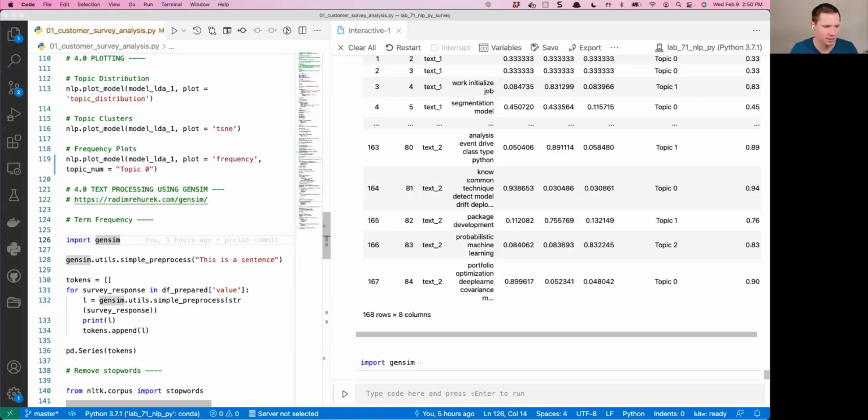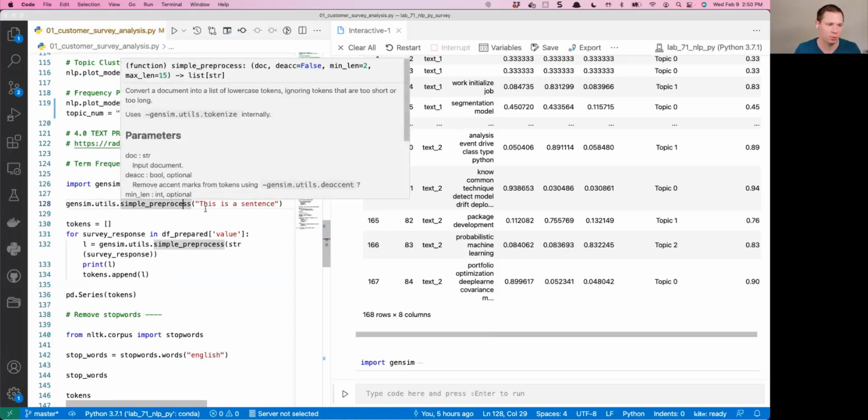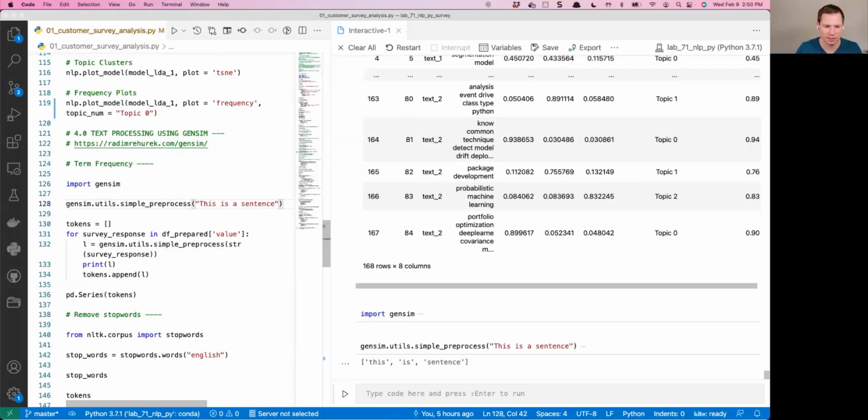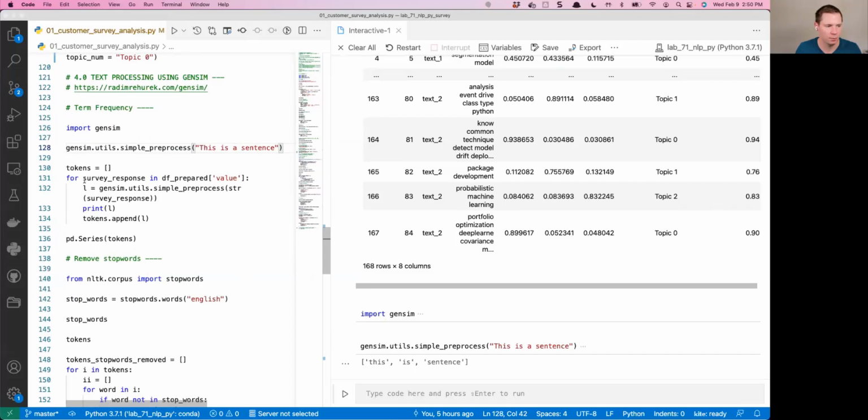So I'm going to import this thing called Gensim. The first thing is I'm just going to show you how Gensim works. We're going to use a few functions. One comes from the utils module. It's called simple_preprocess. If we run it on a sentence, see how it just splits it up into tokens. So what we can do is just run a quick loop.